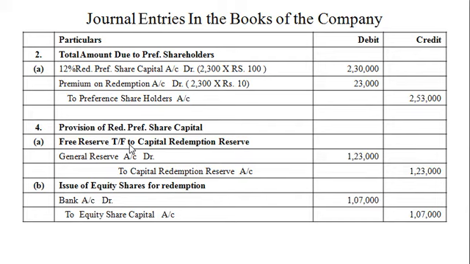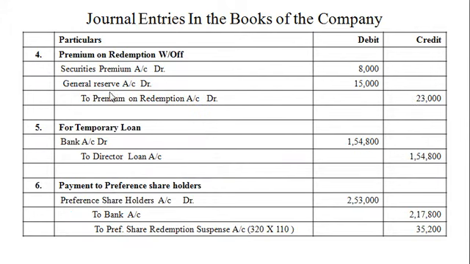First, free reserve transferred to capital redemption reserve, that is general reserve account debit rupees 1,23,000 to capital redemption reserve account rupees 1,23,000. Then B, issue of equity shares for redemption purpose, bank account debit rupees 1,07,000 to equity share capital account rupees 1,07,000. Next, premium on redemption written off. So securities premium account debit rupees 8,000, general reserve account debit rupees 15,000 to premium on redemption account rupees 23,000.